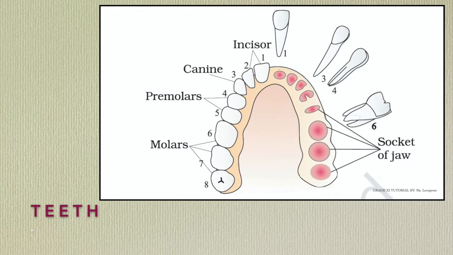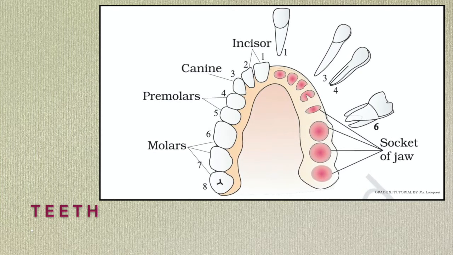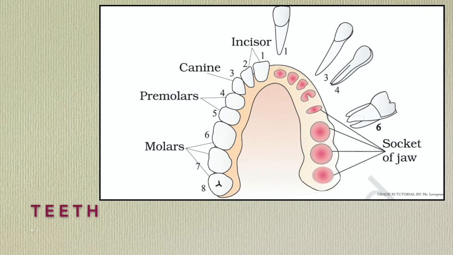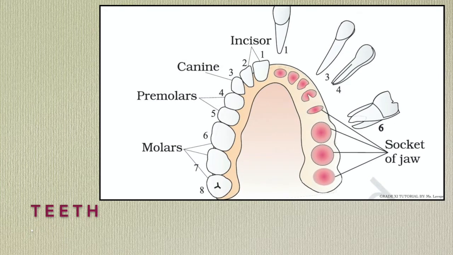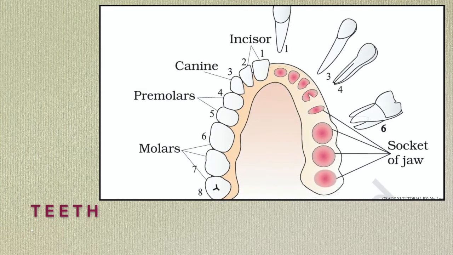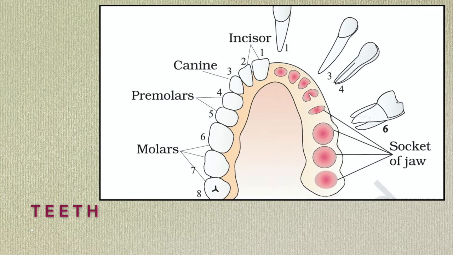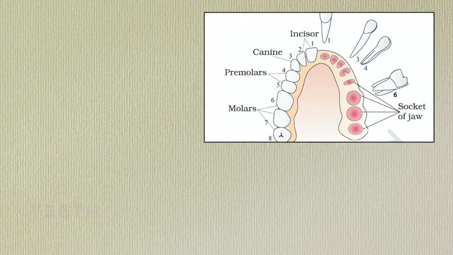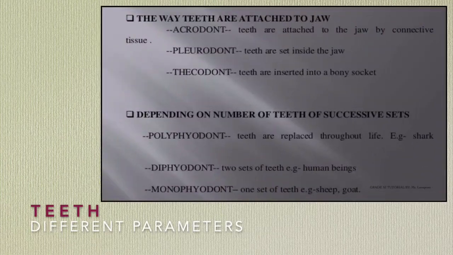Teeth in man are present in both jaws, the upper jaw as well as the lower jaw, but the arrangement of teeth is different in different animals on the basis of different parameters: the way teeth are attached to the jaw, and the number of teeth of successive sets. First is the way teeth are attached to the jaw.